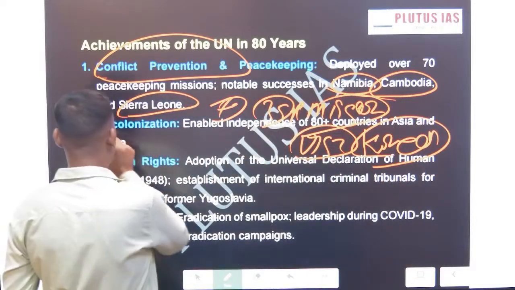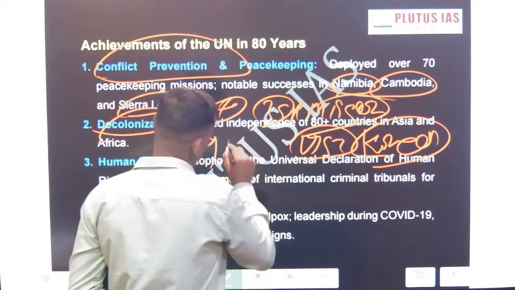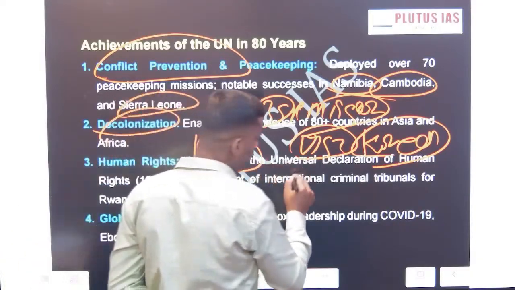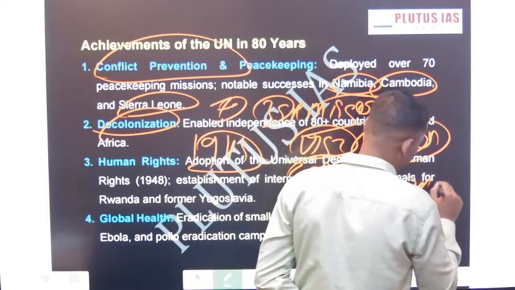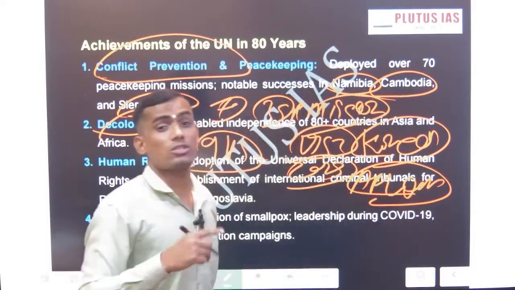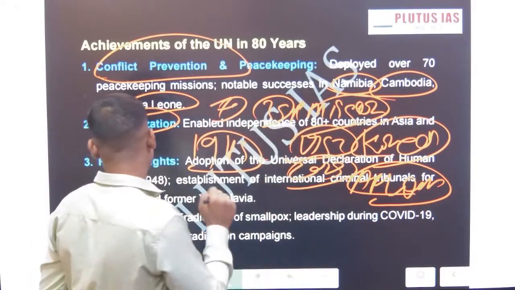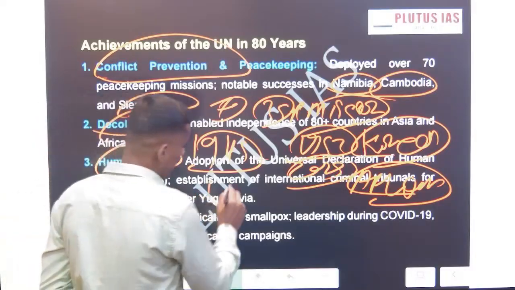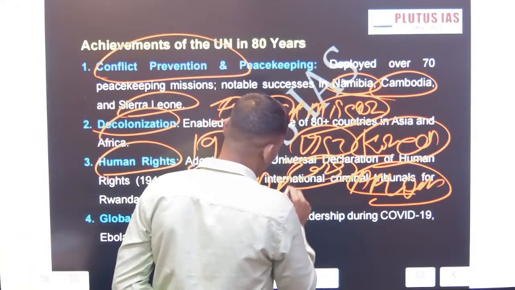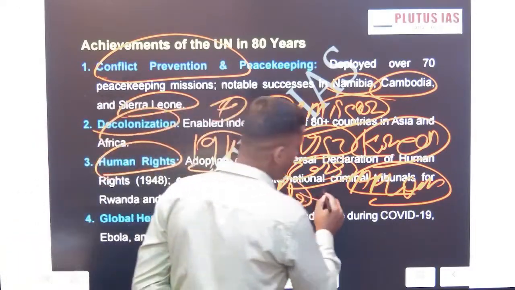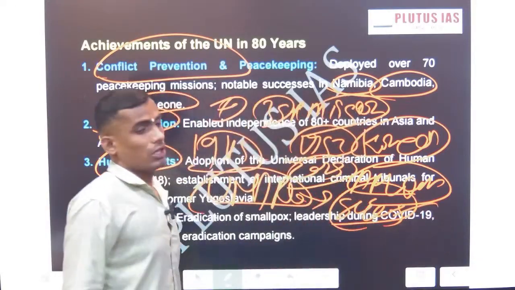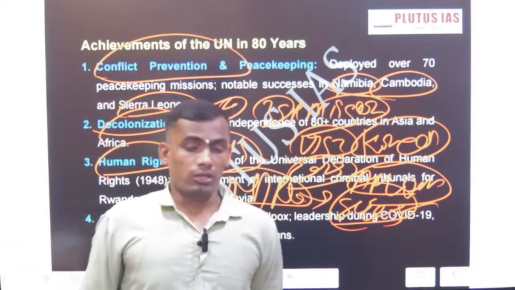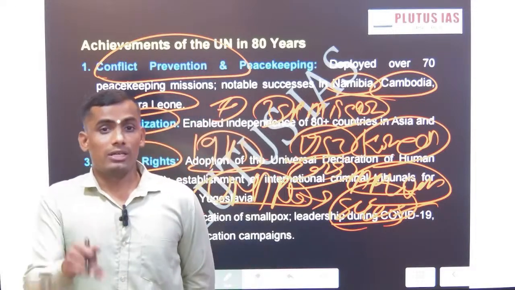Now decolonization. If you see post UN formation to 2025, the whole African continent became independent from colonial power. That is also a success of UN. Now the next one is UDHR, the Universal Declaration of Human Rights, which is the best example and a success of the UN. Still we give the reference, even our constitution mentions that we have taken certain provisions from